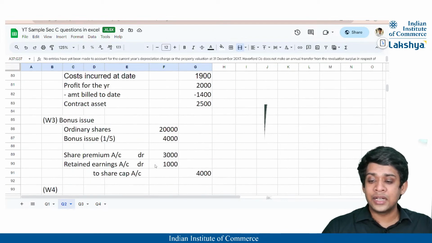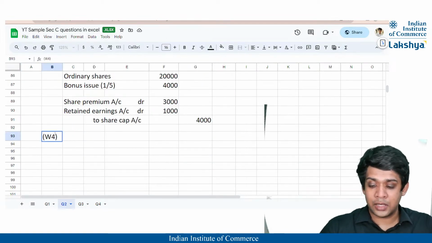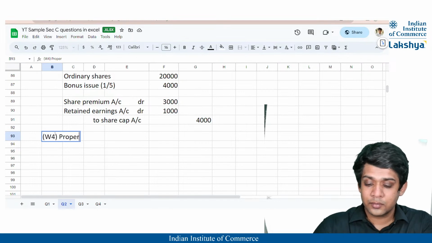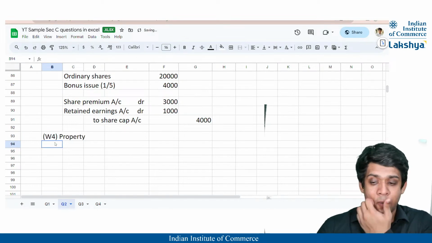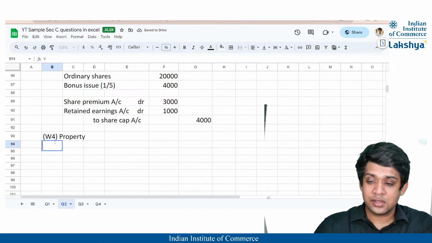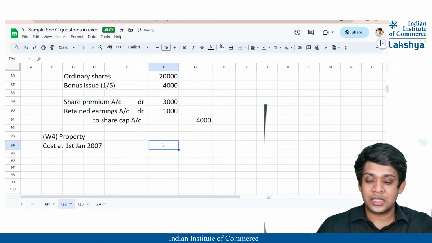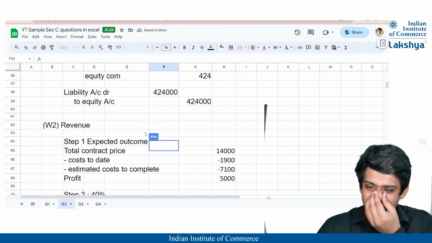So let us look at the calculations of property, right? So for our property, the balance or you can say the cost at 1st Jan 2007 is nothing but... what is the balance?